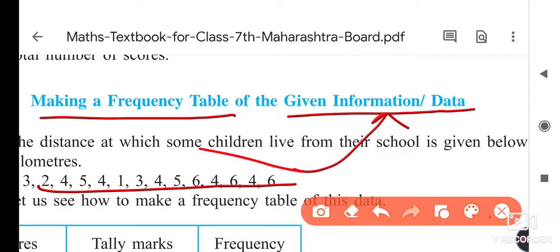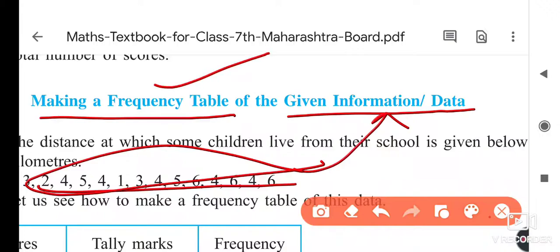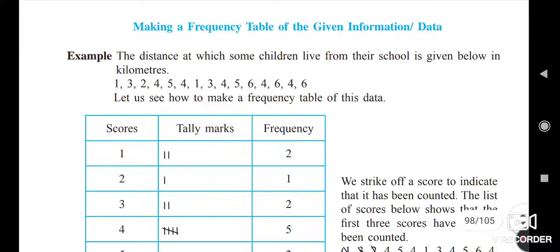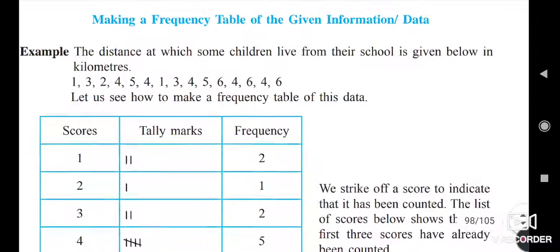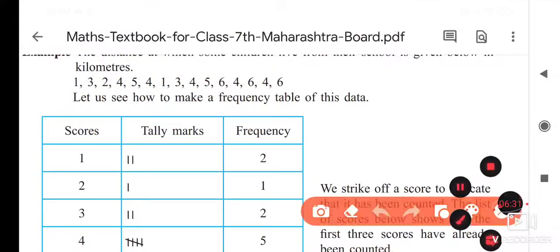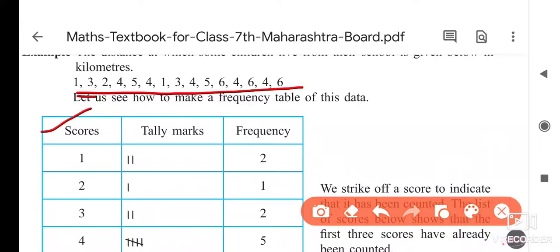By using this information, we have to make a frequency table, and how to make that also I will revise. So first of all, what is given? The scores. These numbers are called scores. So in the first box we have to write the scores. The second box is the tally marks. Tally marks means these lines we have to give. I told you how to do this in the school, and I will repeat it here. And next is the frequency, meaning we have to do the totaling here.